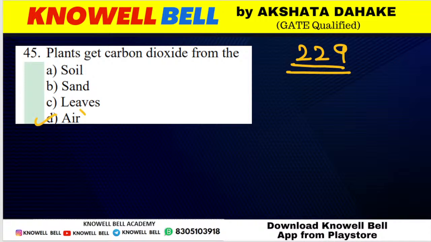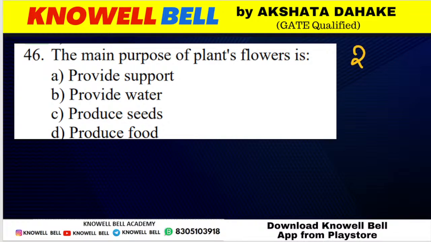What is the right answer? Plants get carbon dioxide from air. Air के through plants को carbon dioxide मिलता है. Using that, correctly answered Mehul. Plants perform photosynthesis. Question number 230. What is the main purpose of plants? Flowers. Plants में जो flower होते हैं उसका main purpose क्या होता है? It provides support, provide water, produce seeds or produce food. What is the main purpose of flower?